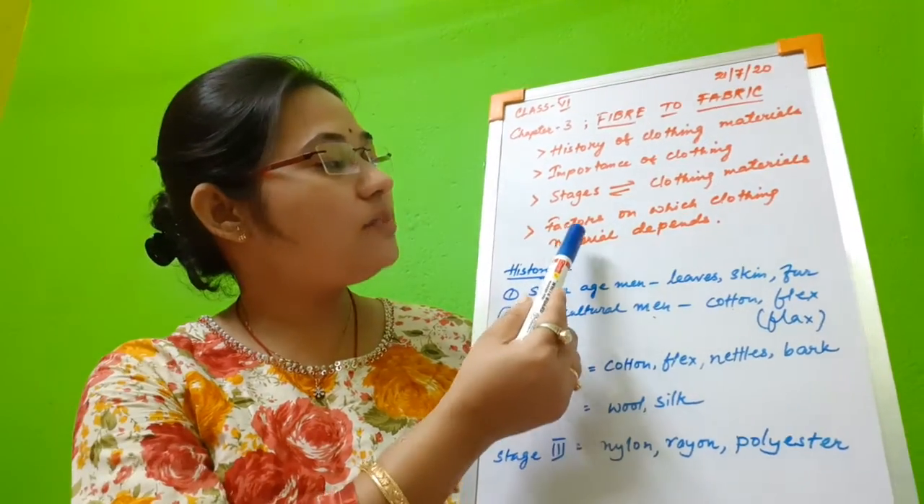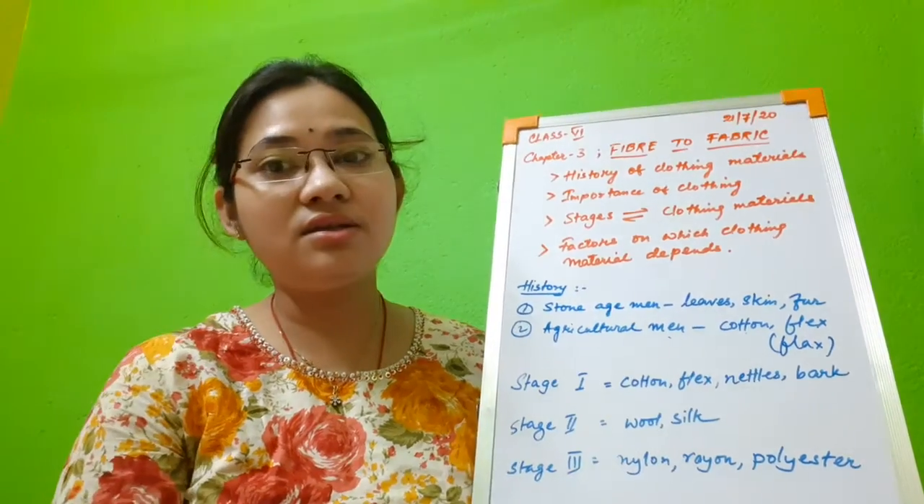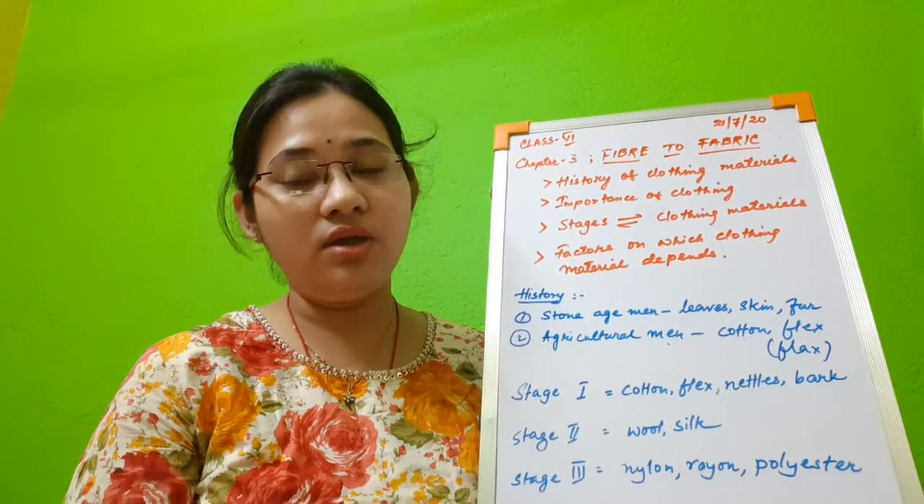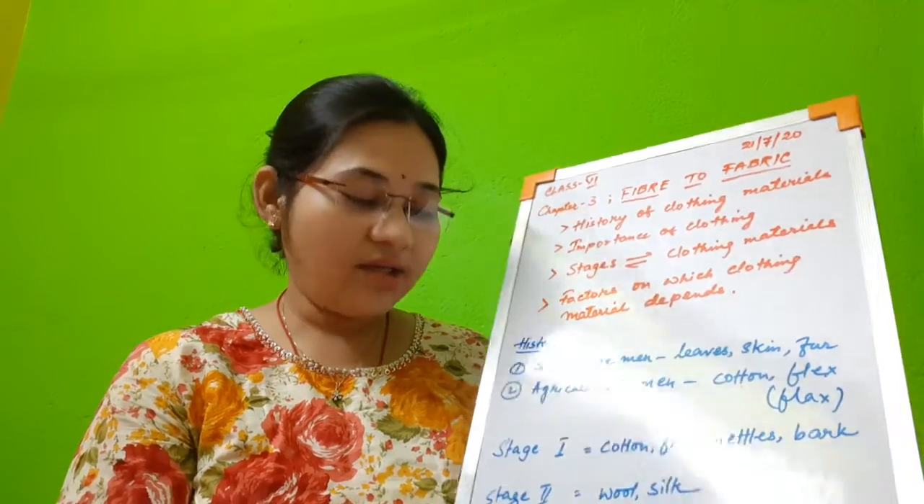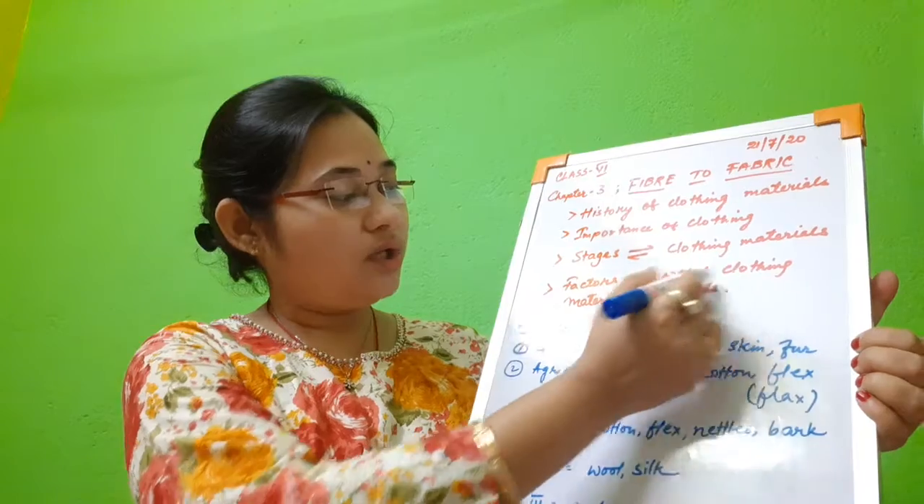Now our last topic is factors on which clothing materials depend. What are the factors on which clothing materials depend? Now there are different factors like climate, like occupation, or like culture and tradition, or also daily needs. Let us see one by one. The first one, that is climate. So in case of climate, what happens? When the climate is hot, we wear soft cotton clothes. When the climate is cold, we wear woolen clothes. So clothing material depends on the first factor, that is climate.